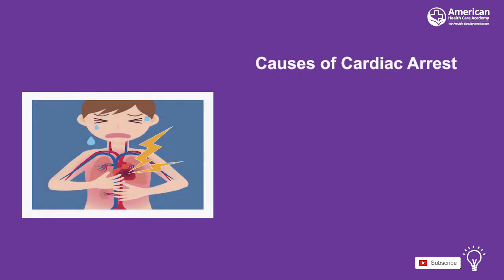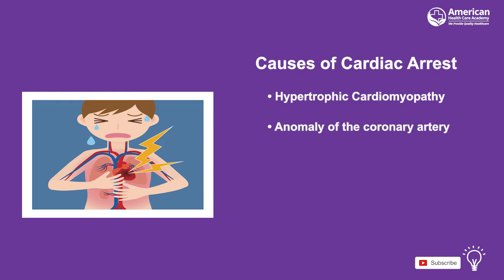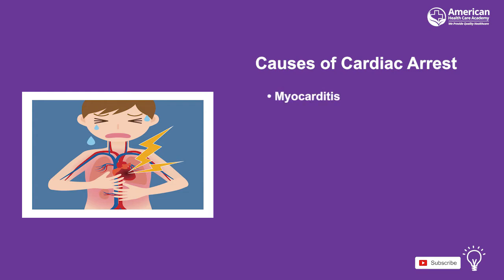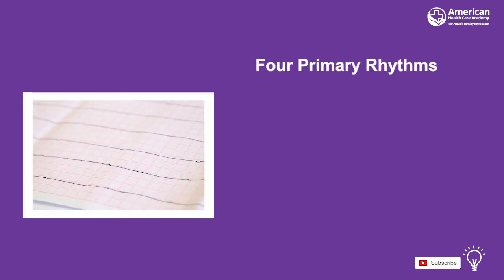There are different problems that may cause cardiac arrest, including hypertrophic cardiomyopathy, anomaly of the coronary artery, long QT syndrome, myocarditis, drug toxicity, or trauma to the chest. There are four primary types of cardiac arrest rhythms in children that we will look at in this video.